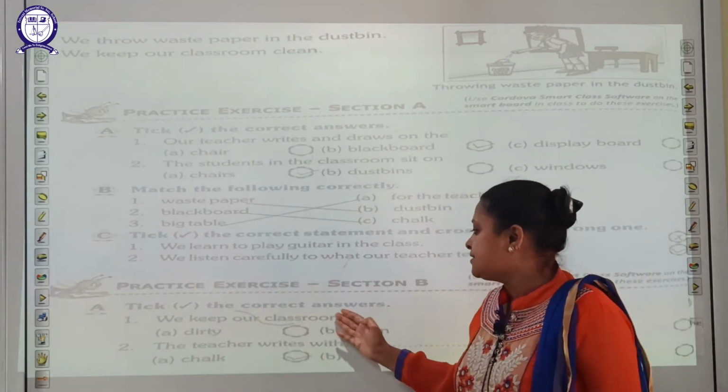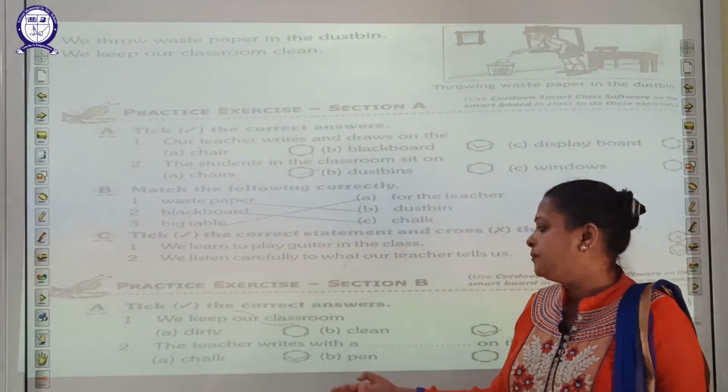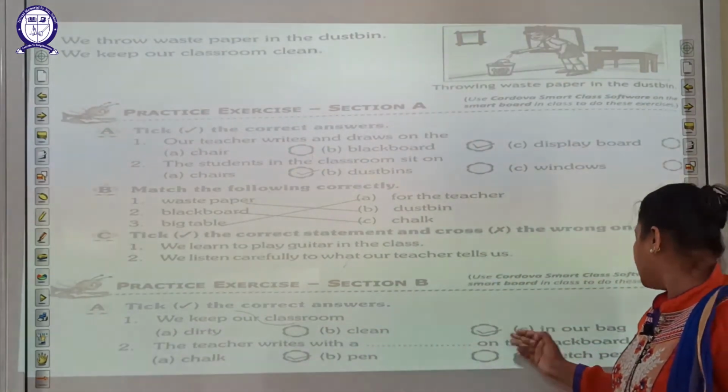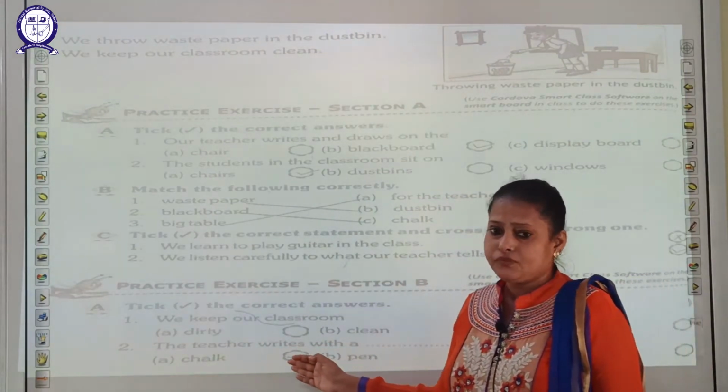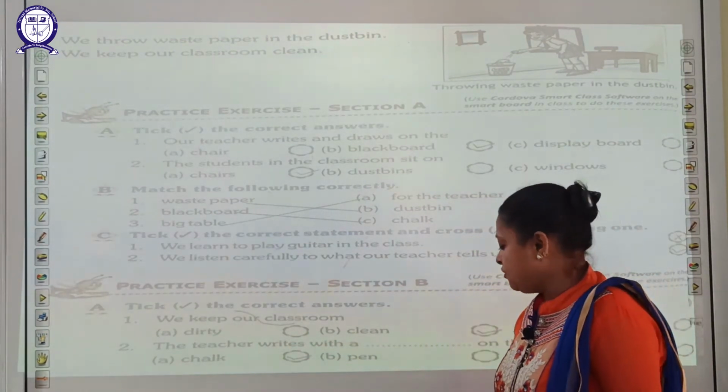Tick the correct answers. We keep our classroom dirty, clean, and in our bag. Clean. The teacher writes with a student. The teacher writes with the chalk.